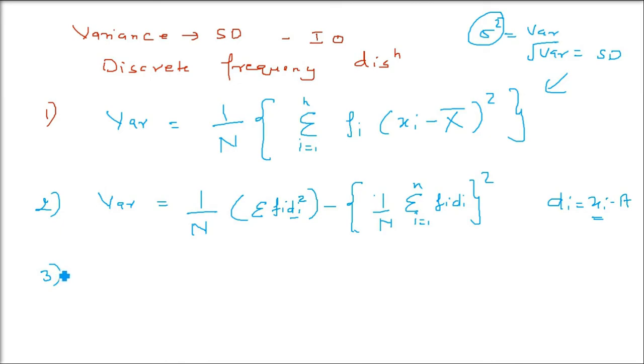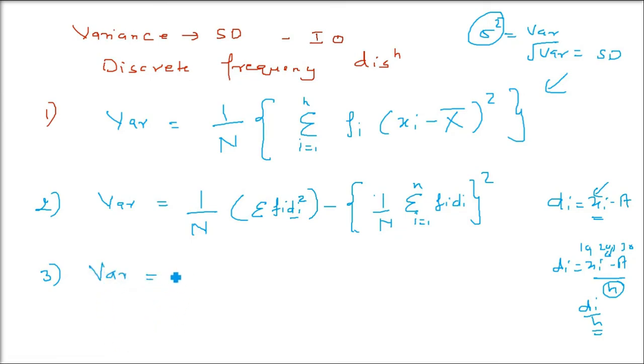And third variation of this same thing, because there are certain different formulas. Sometimes this di, xi minus a, all these values can be divided by a common number. So this is what we have done for the second formula, to make things easier. We can also make it easier if this xi minus a, that is di, is divisible by some common number. So this di by h, we call it as ui. For example, 10, 20, 30, like this values come. All will be divided by 10. So this h will be 10. And it will make the numbers 1, 2, 3. So the computation will be easy. So what we will do?